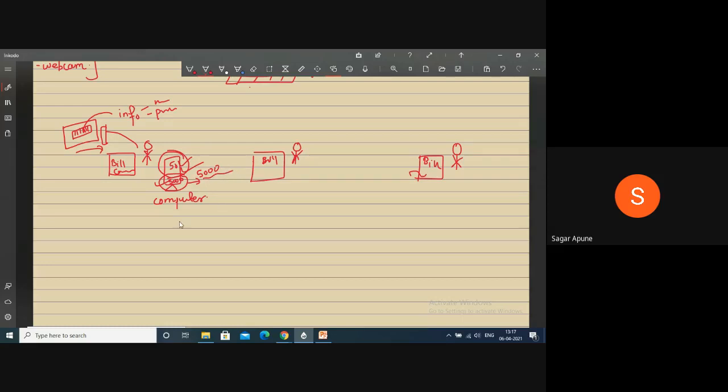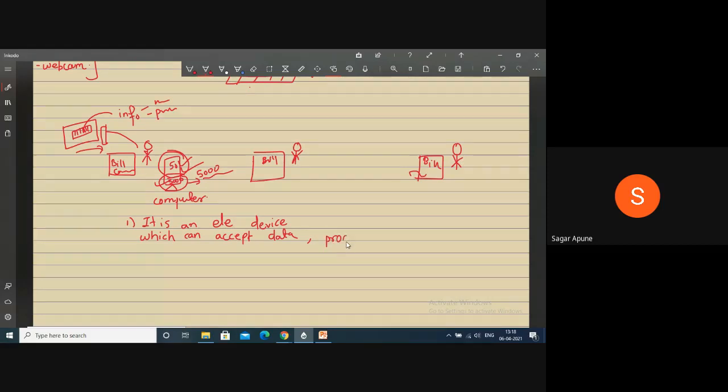So the definition of computer is, first, it is an electronic device which can accept data, right? Here the computer can accept the data of your materials and then process it.